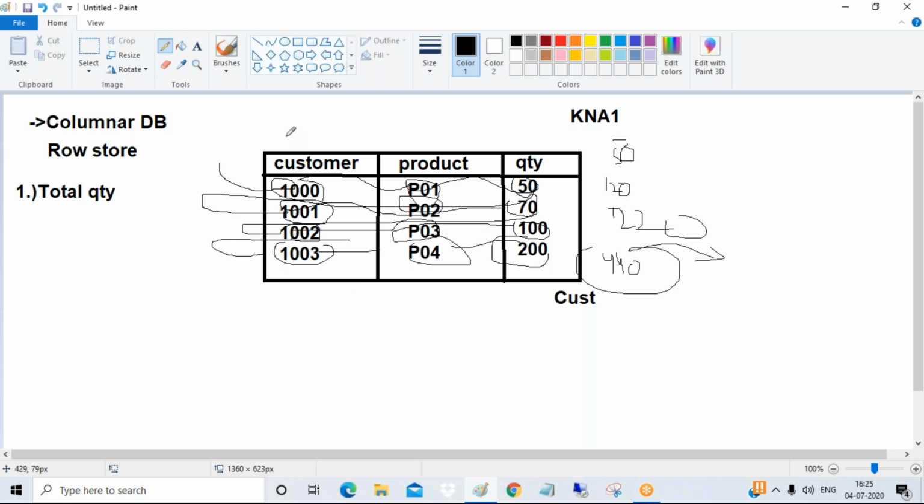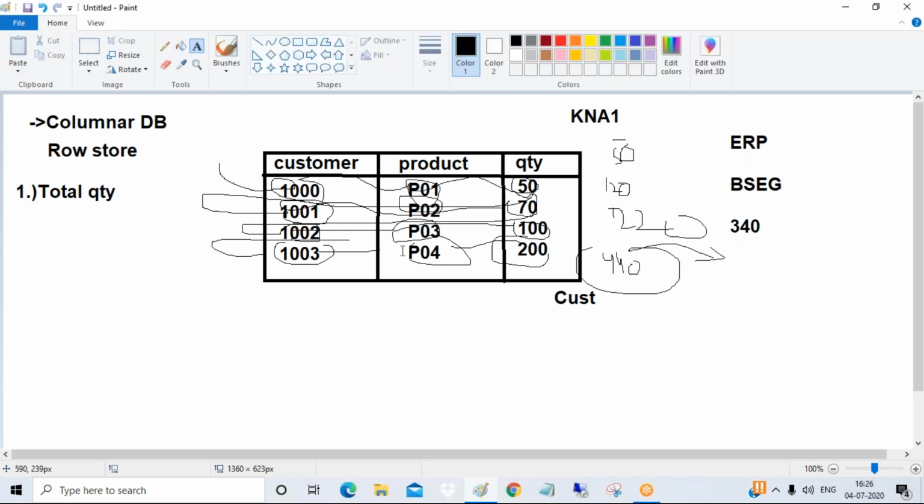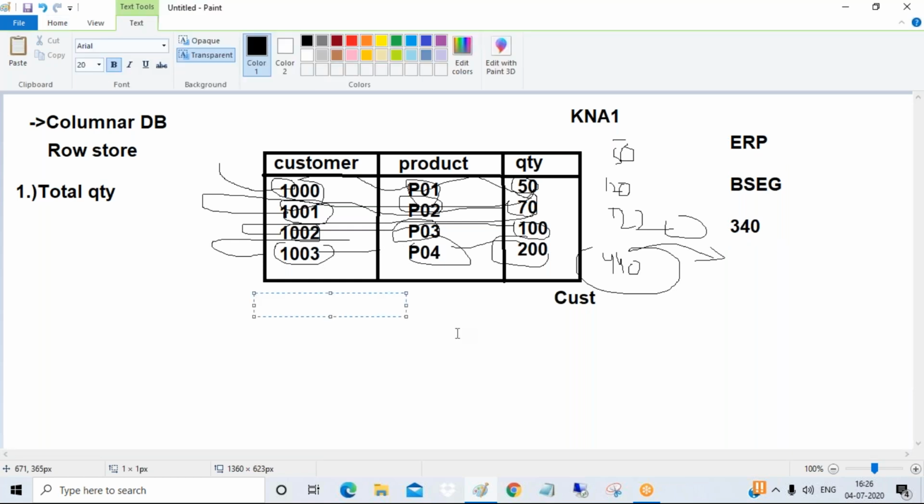Suppose, guys, you take a particular ERP, and you take a table called BSEG. In the BSEG table, guys, there are more than 340 columns. Here we have only 3 columns. And suppose I am having 340 columns, and I want to do some total. Tell me, guys, how much time it will take.